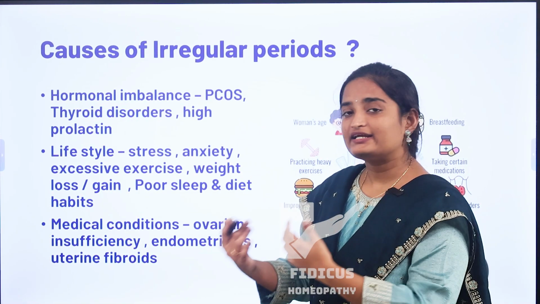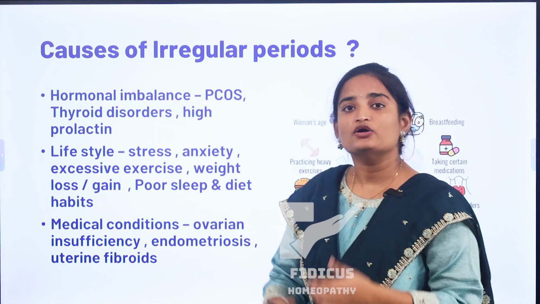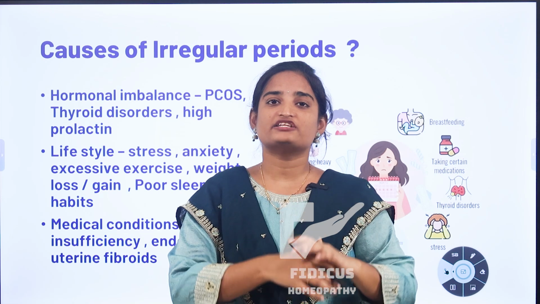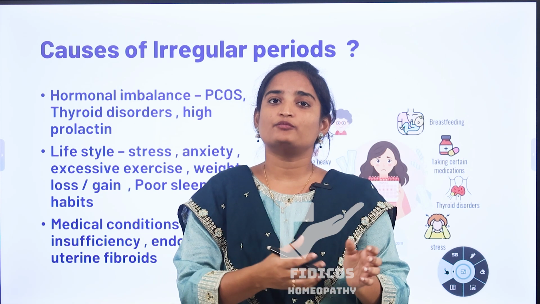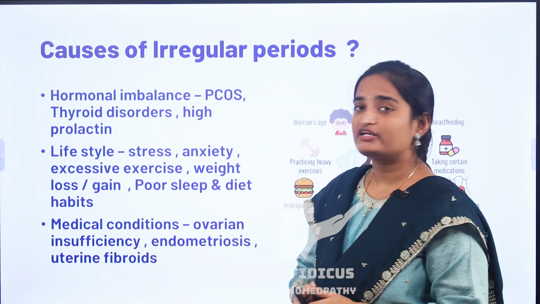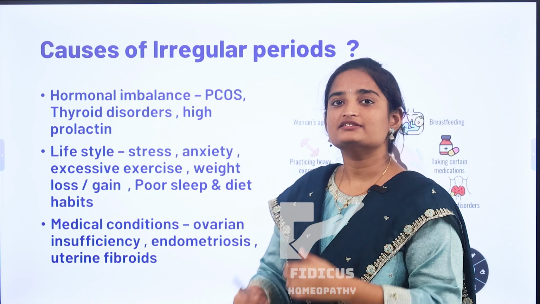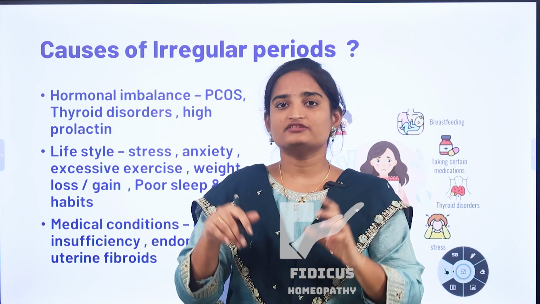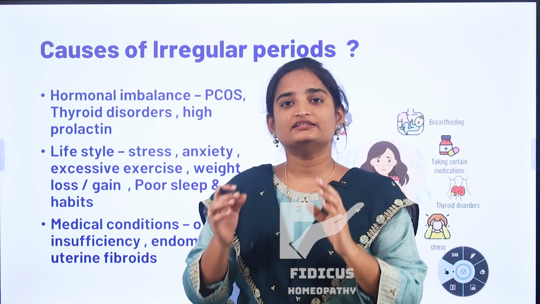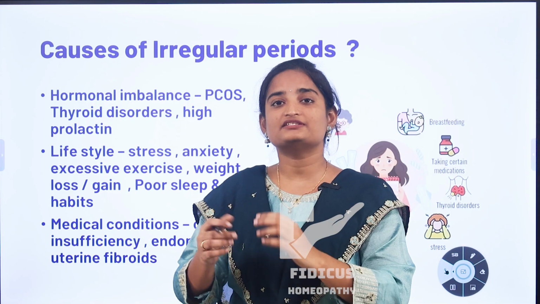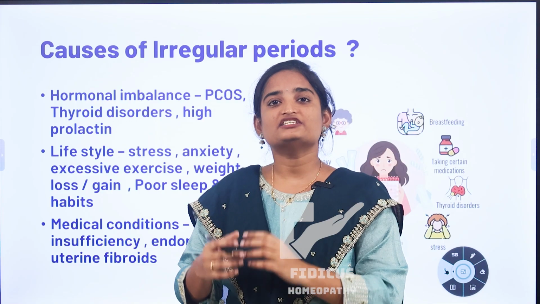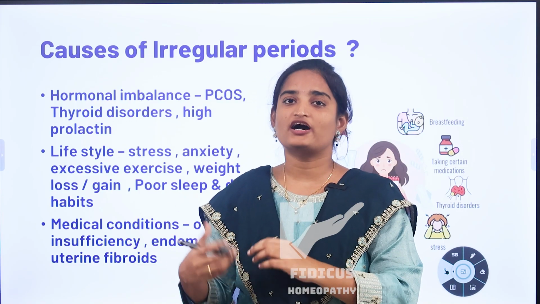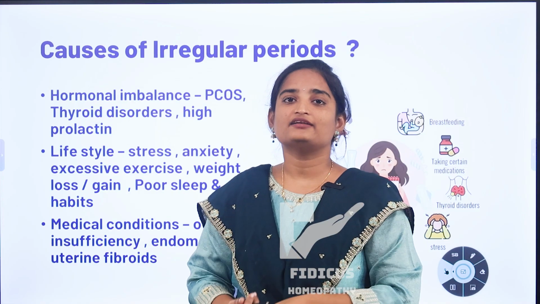And also some medical conditions like ovarian insufficiency. Ovarian insufficiency means there is disturbance in the ovarian function. It means the egg is not released from the ovaries, or there is some hormonal disturbance in the ovaries. It is called ovarian insufficiency. Endometriosis means there is growth of abnormal uterine lining. It means there is a lining in the uterus, we call it the endometrium. This endometrium grows outside the uterus. It means it functions in an abnormal site. This functioning in an abnormal site can cause pain and irregular periods. This tissue can grow due to hormonal changes, and it causes pain and also bleeding.